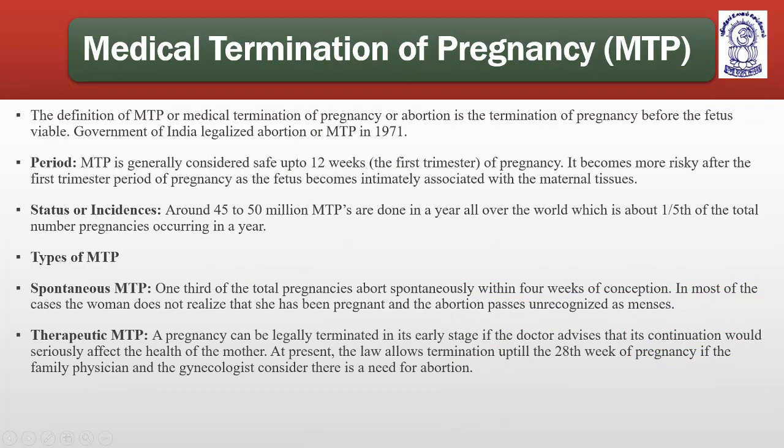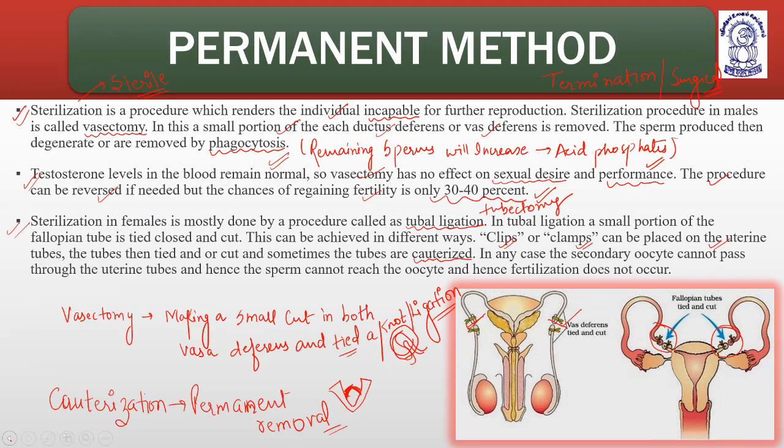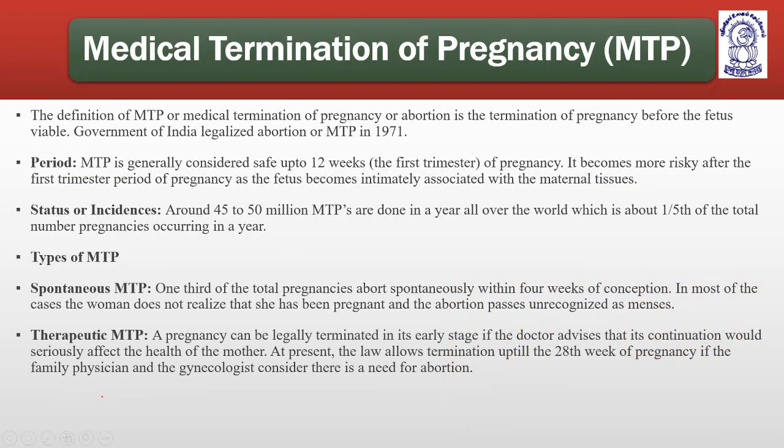What is medical termination of pregnancy? What is MTP or medical termination of pregnancy? The definition of MTP, or medical termination of pregnancy, or abortion, is the termination of pregnancy before the fetus is viable. Before the fetus is viable, the pregnancy is terminated.